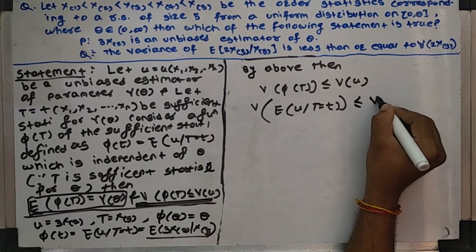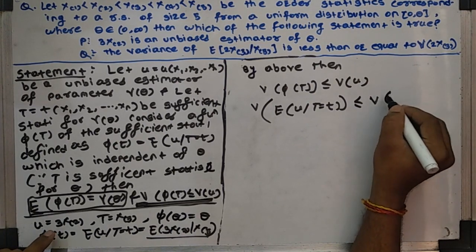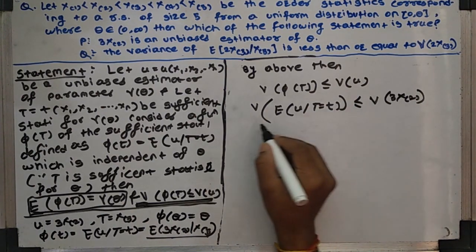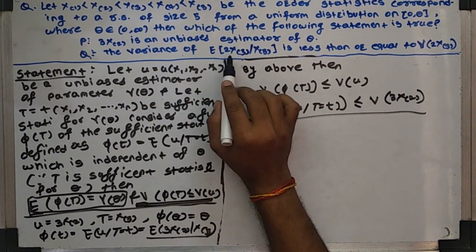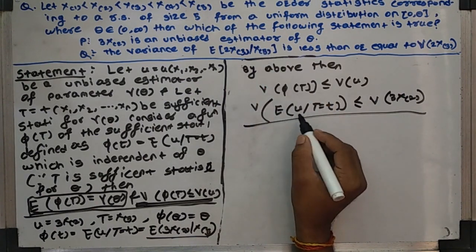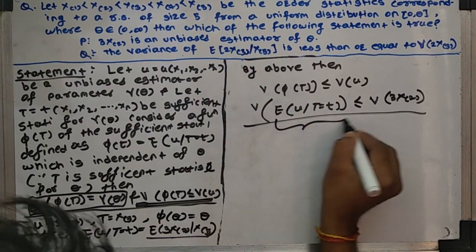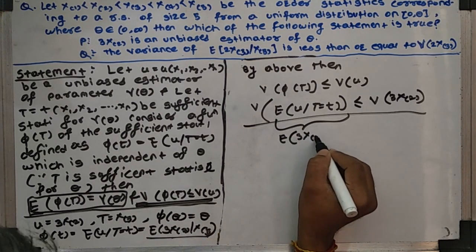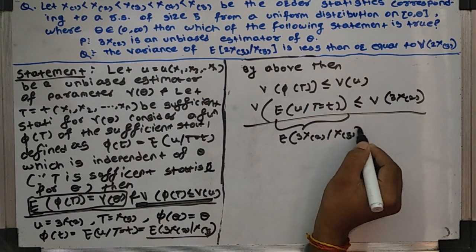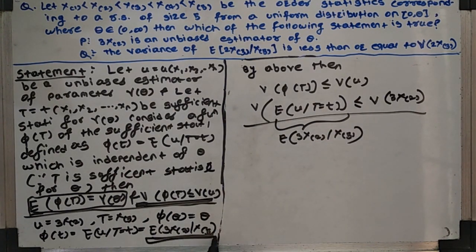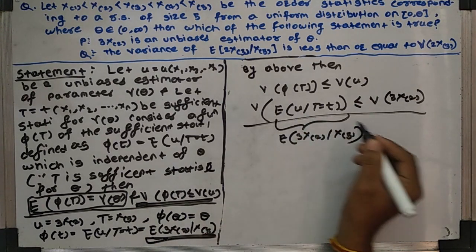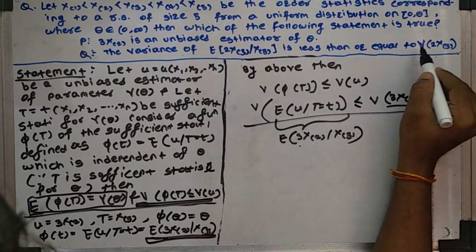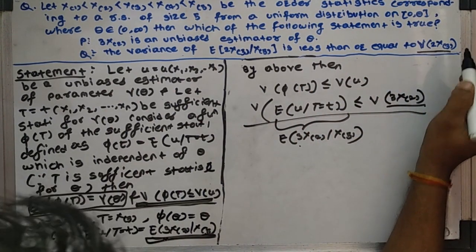Here U is 3 into the second order statistic. Here we see that the variance of the expectation of 3X2 given X5 is less than or equal to the variance of 3X2.